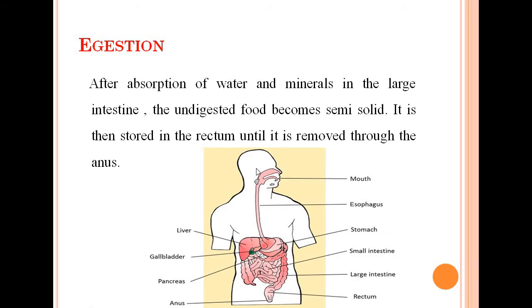So we can see in this diagram the digestive system of the human. We can summarize here whatever we have studied about the human digestive system. The digestion starts from the mouth, where the mastication of the food takes place, and the chemical digestion with the help of the salivary amylase present in saliva. After passing through the mouth, the food particles enter into the esophagus, where through the peristaltic movement it moves down